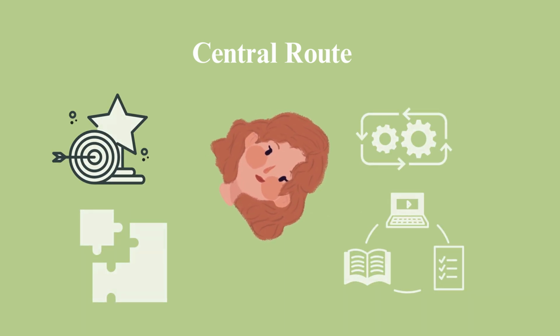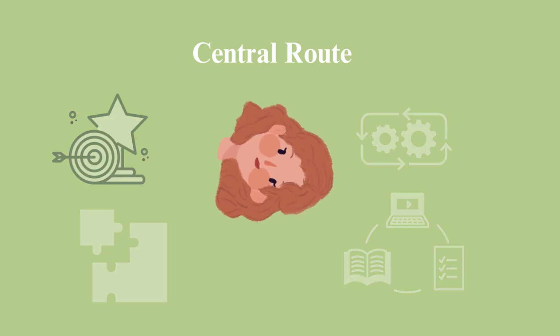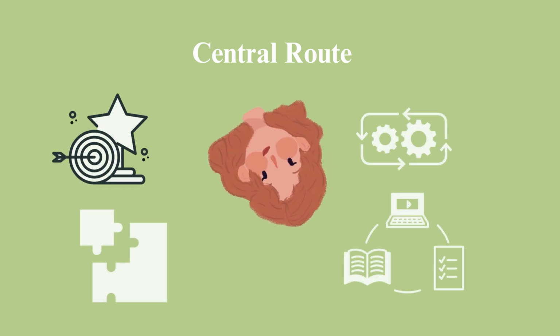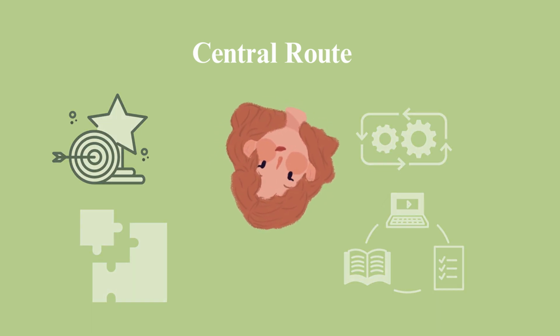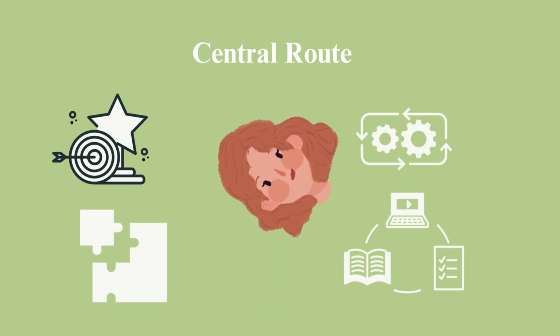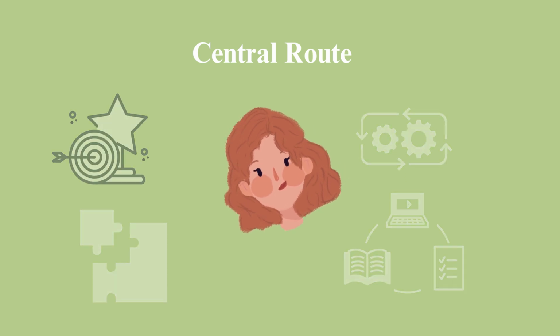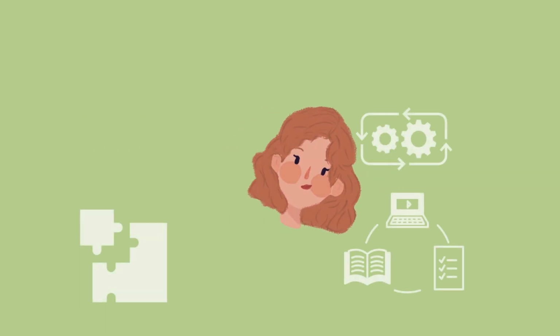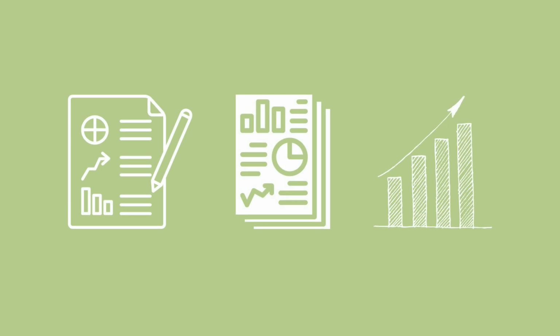The central route is a logic-driven approach that uses data and facts in its message to convince the audience. This route works best when people are motivated and have the ability to process information. It focuses on the quality of the information that will be presented to the audience. Informative posters, brochures, and advertisements all use the central route. Some other examples, like political ads, human rights ads, and policy and law ads, all rely on using a central processing route to persuade potential customers.